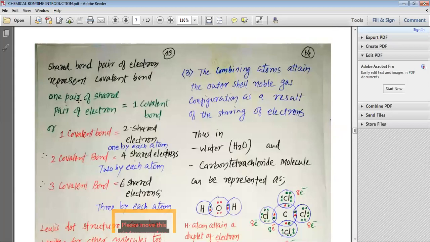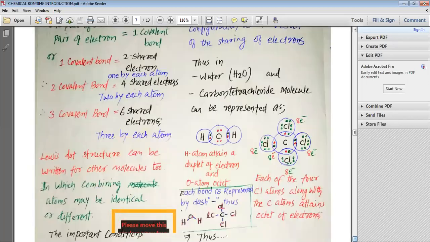That is, one shared pair of electrons is equal to one covalent bond, which means two electrons, one by each atom taking part in the bonding. In the same way, two covalent bonds are equal to four shared electrons, two electrons shared by each atom taking part in the bonding. Three covalent bonds are equal to 6 shared electrons, with each atom sharing 3 electrons in the making of the bond.